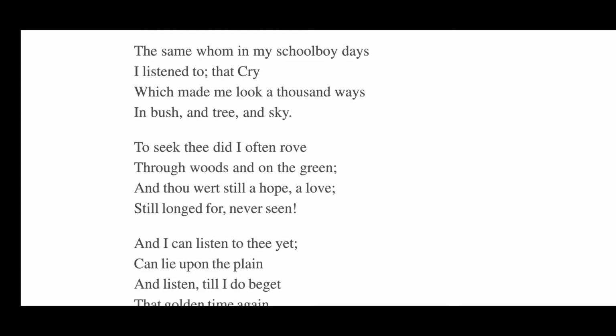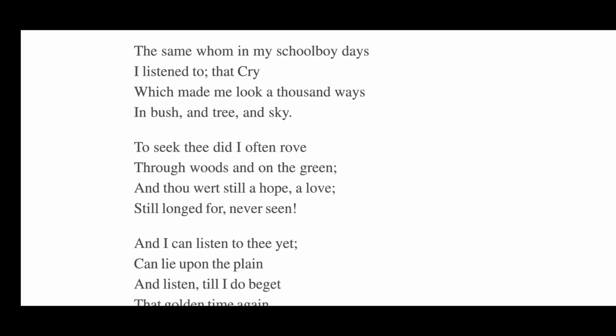from different places to take a glimpse, to gaze at that bird. Which made me look a thousand ways means the poet wandered all over the places to search, to seek, to find, to look for that bird, but he was not able to see it.